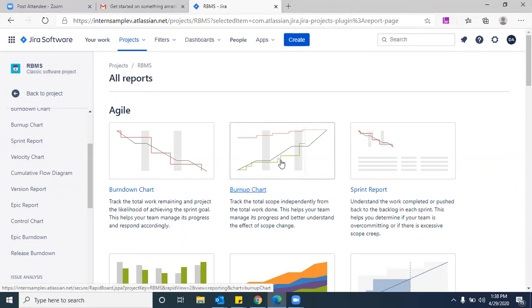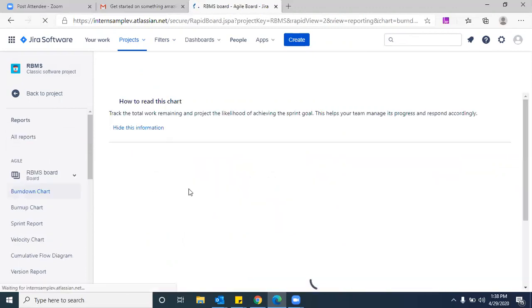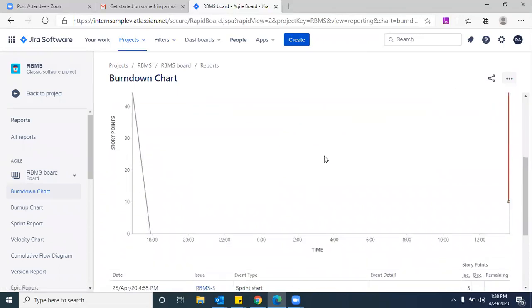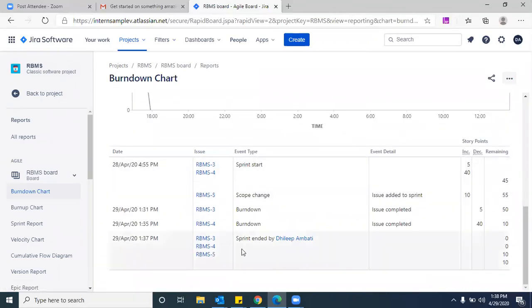Is that clear? Yes. And if you click on burn down charts, you can see the complete report: who ended the sprint, who started the sprint, and what changed. Even if you add some user stories in between, it will show you that all of a sudden the scope has changed. Even the details are displayed.